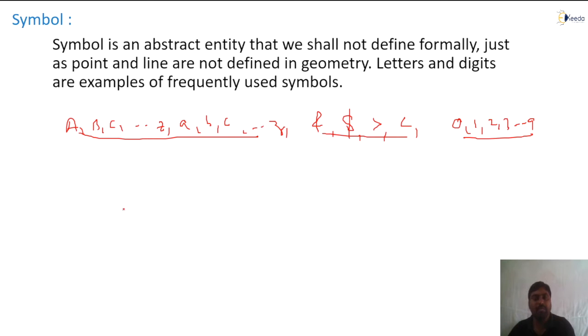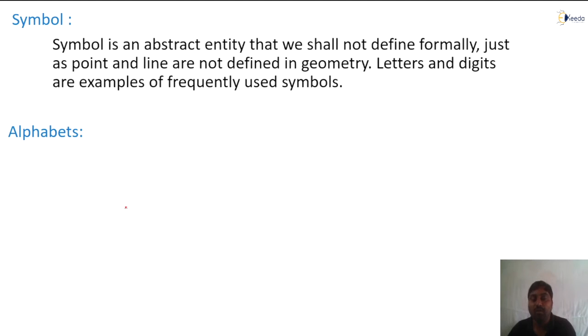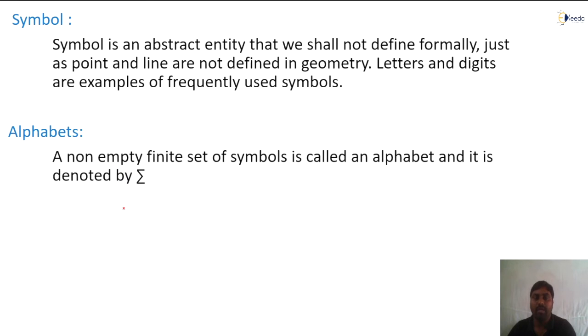Now we'll see the definition for alphabet. What is meant by alphabet? We will understand. It is not our English alphabets here. Now the alphabet definition, observe all of you. A non-empty finite set of symbols is called an alphabet, and it is denoted by sigma. Please do understand, sigma denotes the alphabet. What is alphabet? It is a finite set of symbols. It is completely non-empty. There must be at least one symbol.